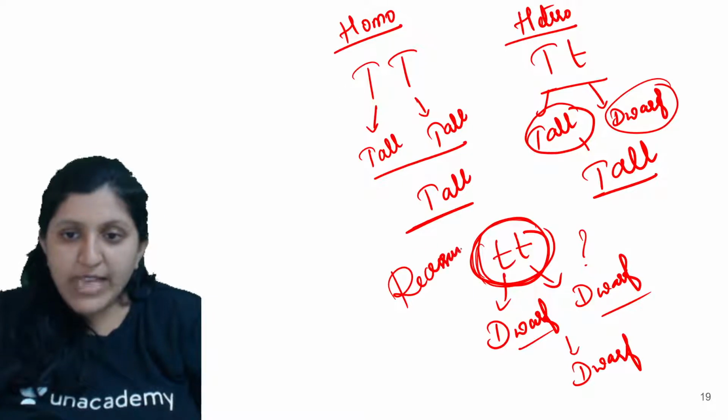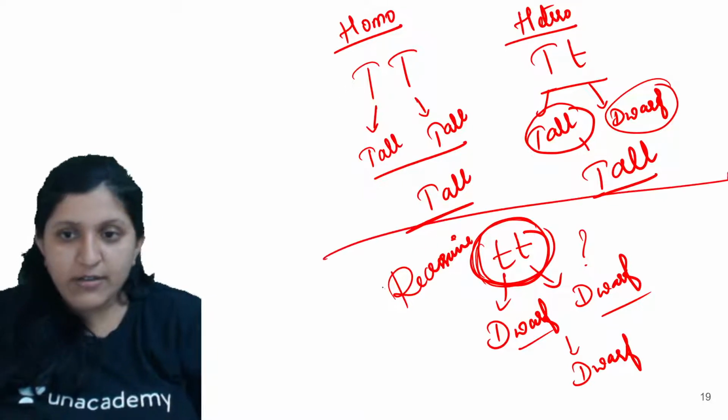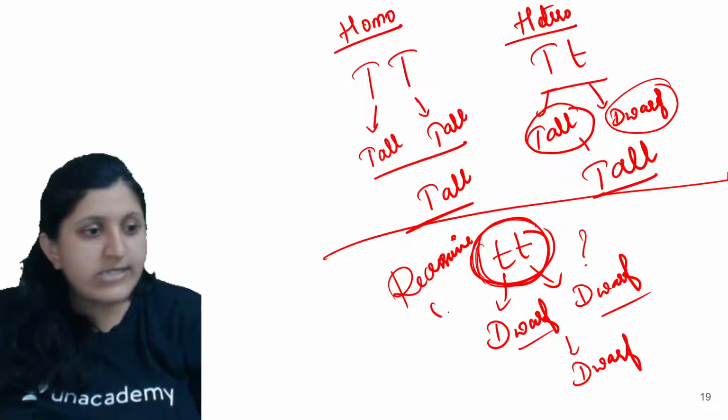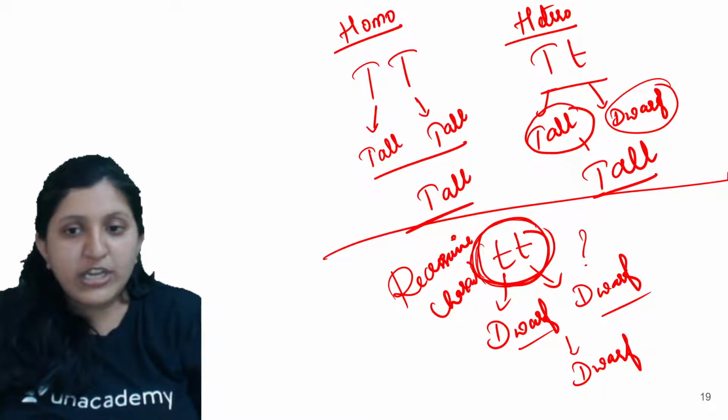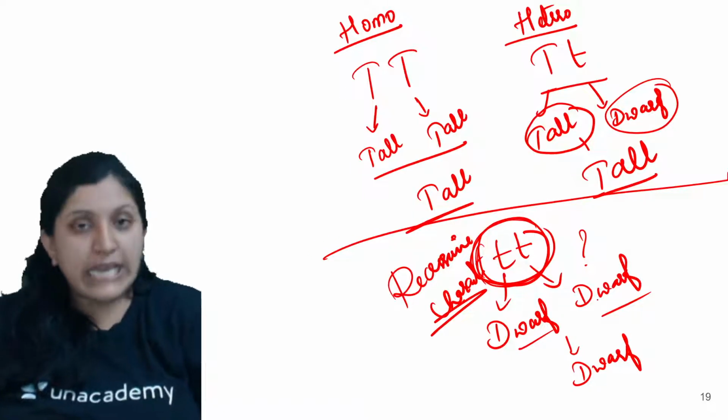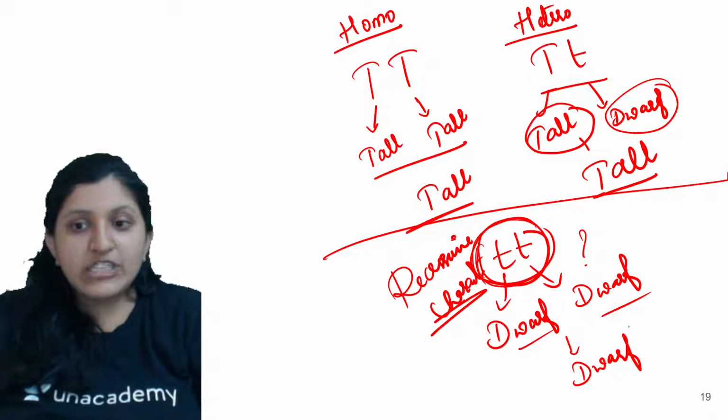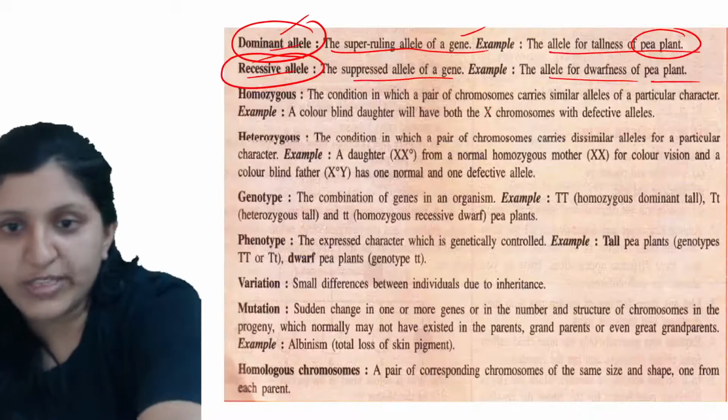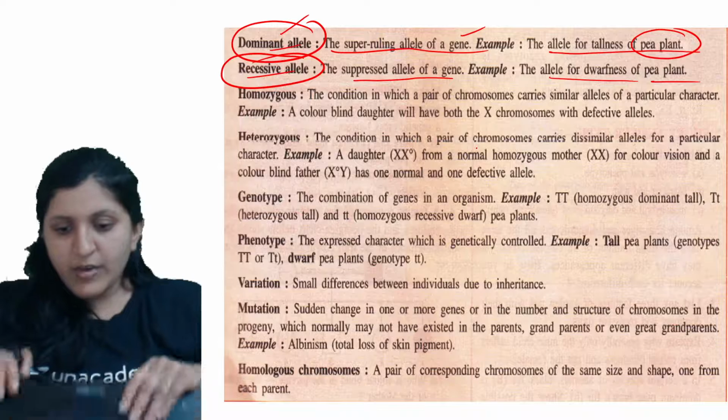Okay, so now we can just write it here. Recessive character expression you can see only when this condition can be seen. So that is the dwarf one. These are the terms which are mentioned.